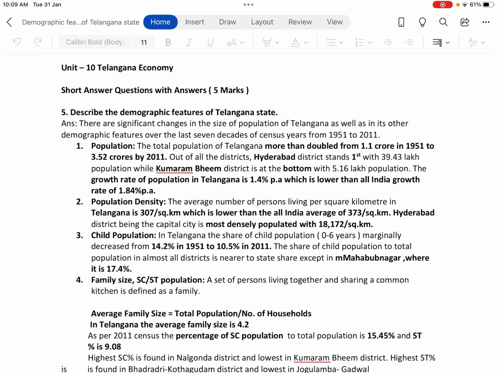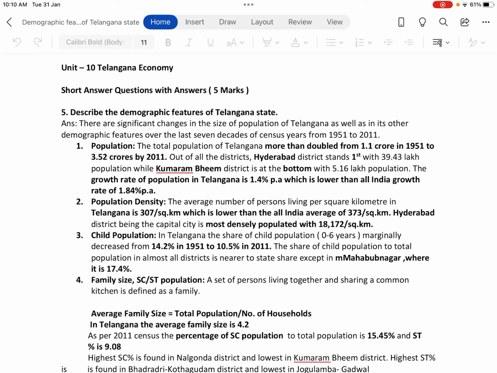The growth rate of population in Telangana is 1.4% per annum, which is lower than the all India growth rate of 1.84% per annum. Second one, population density. The average number of persons living per square kilometer in Telangana is 307 per square kilometer, which is lower than the all India average of 373 per square kilometer. Hyderabad district, being the capital city, is most densely populated with 18,172 per square kilometer.